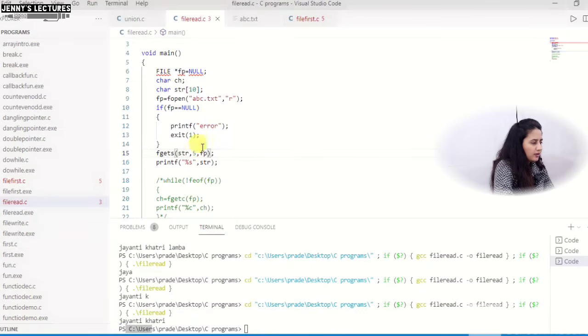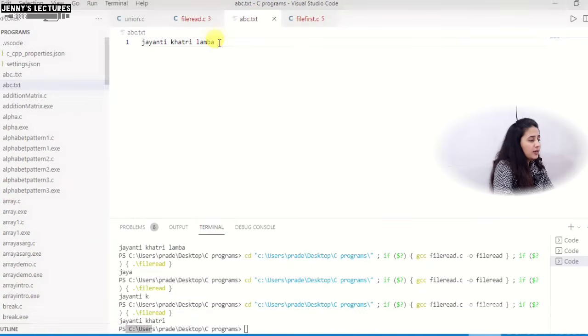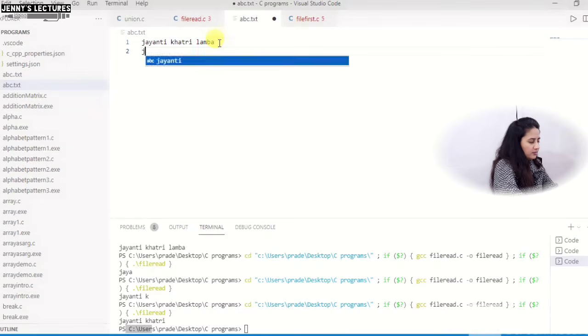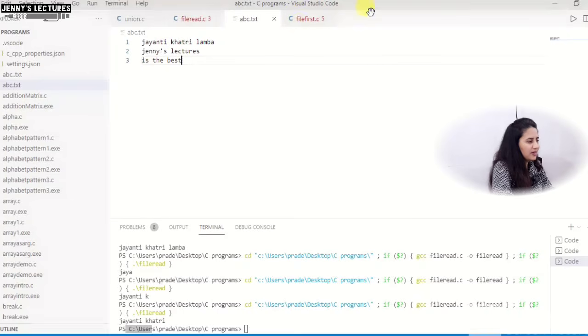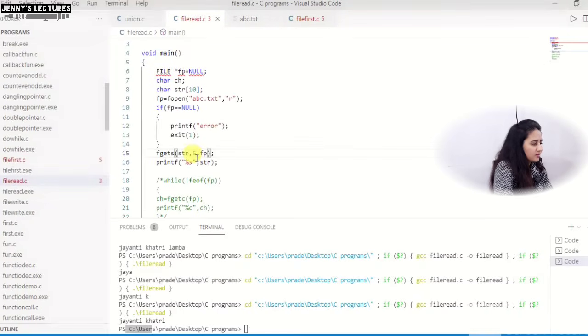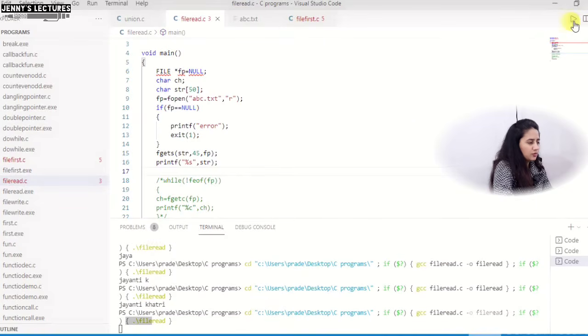Now here I am writing only 5 length, and suppose in my file I have Jayanti Khatri Lamba and Jenny's lectures is the best, suppose I am writing 3 lines. Suppose here I am writing 45, and the buffer size I am taking 50. Now let me run this and show you the output.